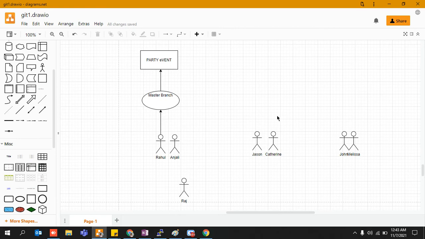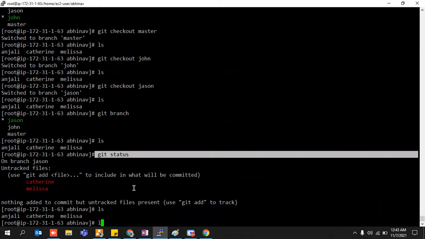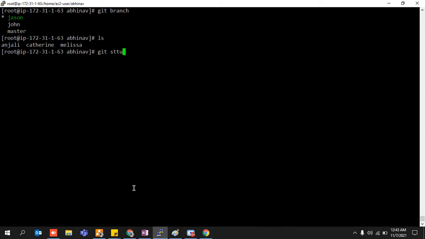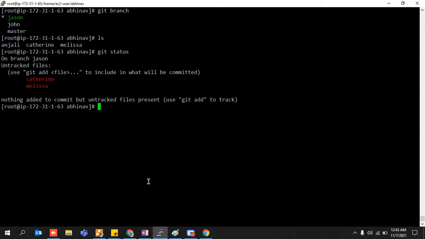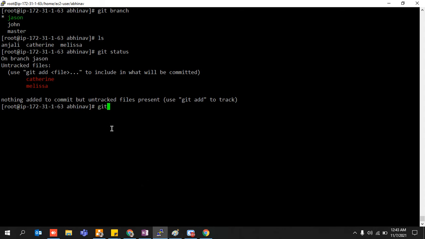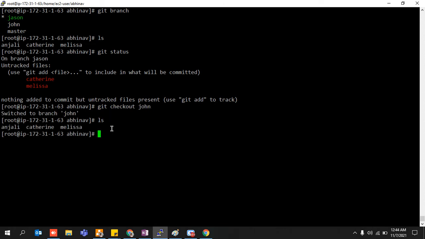If onto the particular branch, let's say I am onto my branch Jason, and I have the capability to add these two files, that is Catherine and Melissa, right? But let's say I check out over here to this branch to John. Let's say John does not have any patience, right? And he wants both of them. He just checked his status.